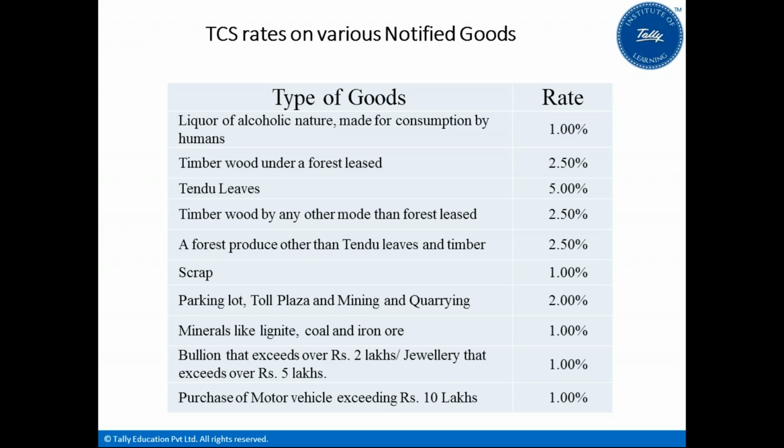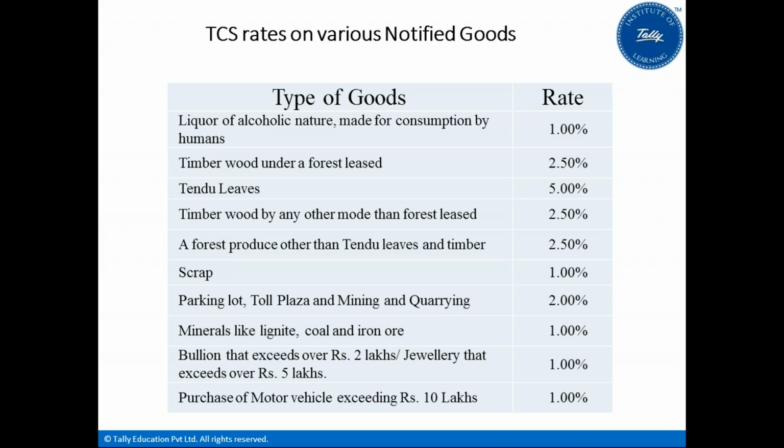So what are the notified goods and the rates applicable? Liquor of alcoholic nature made for human consumption, 1%. Timber wood. For buyers who are buying these types of goods, the seller is subjected to collect the TCS from them. It is mandatory for the seller to collect the income tax from the buyer.